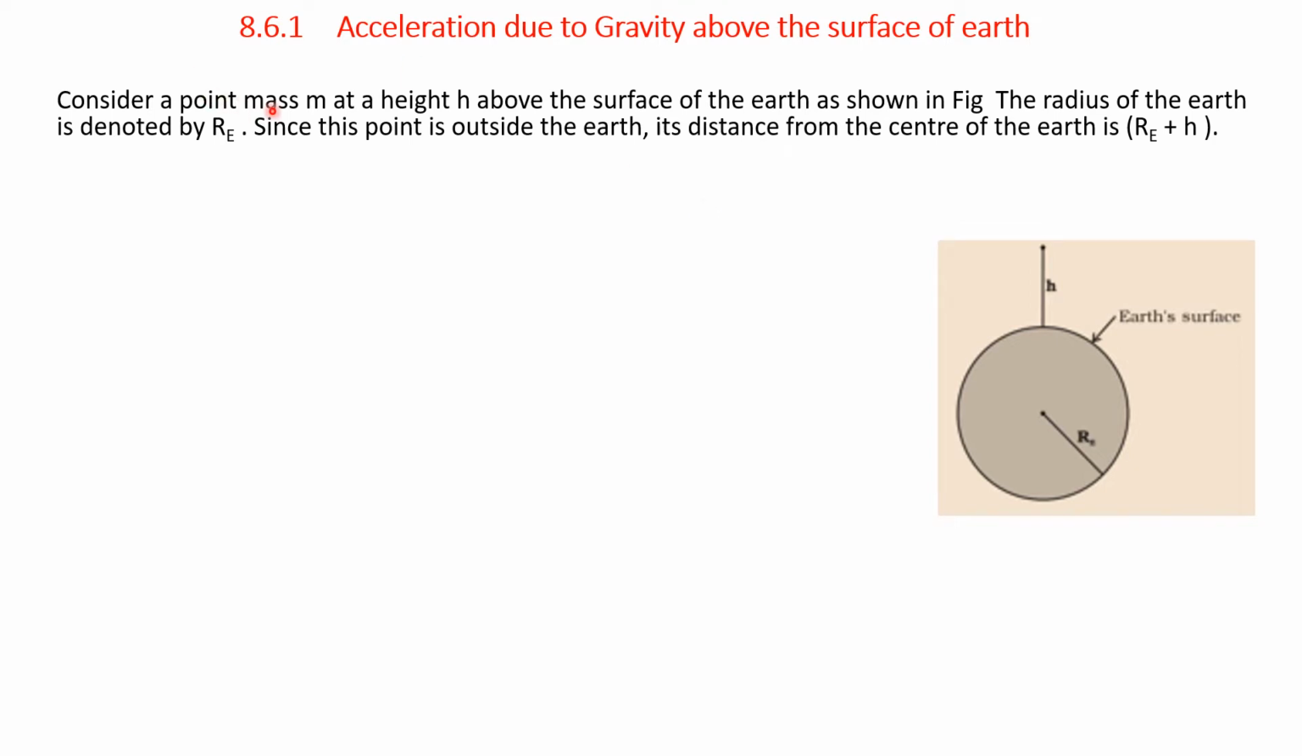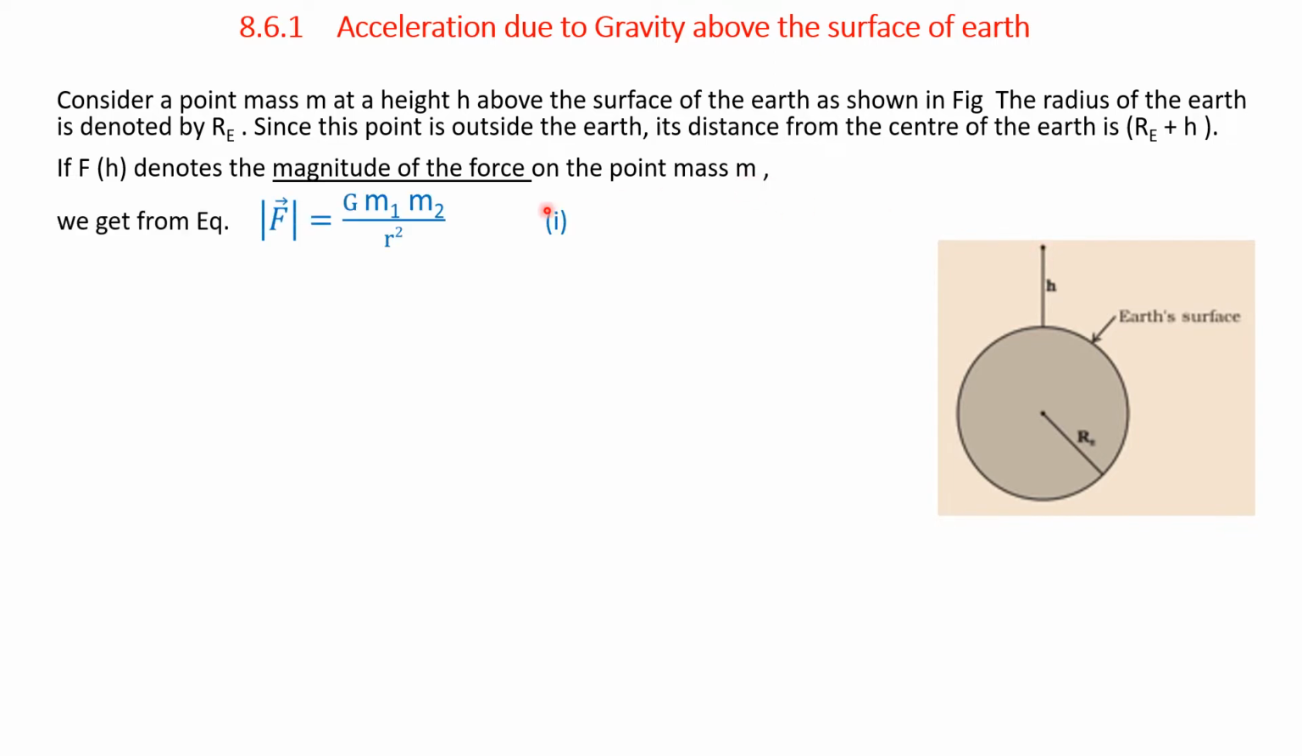Therefore, consider a point mass m at a height h above the surface of the Earth, as shown in the figure on the screen. The radius of the Earth is denoted by R subscript e. Since this point is outside the Earth, its distance from the center of the Earth is Re plus h. So, from the center of the Earth, the height of the object is the radius Re plus h. If F of h denotes the magnitude of the force on the point mass small m,